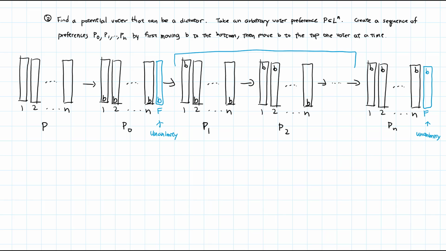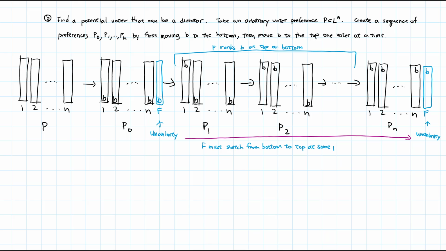For all the voter preferences from P1 to Pn-1, we know from part 1 that F also ranks B at the top or the bottom of the list. So going from left to right, F must switch from bottom to top at some point. Say the first time this happens is when we go from Pi-1 to Pi.